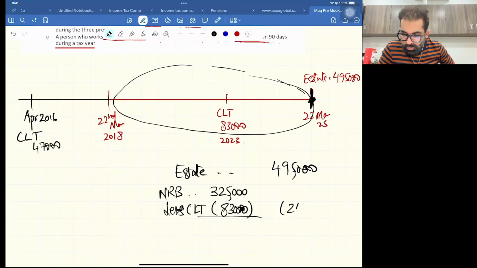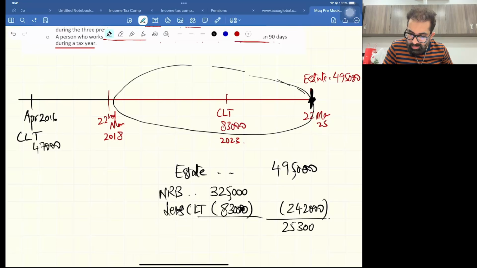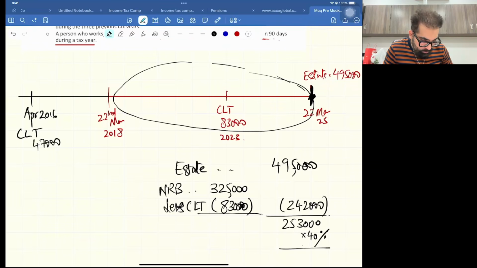242. 242 NRB is left. So yes, 242 will be used for death estate. 495 minus 242 is 253. And yes, there is a flat tax rate of 40%, which means it's 101,200.